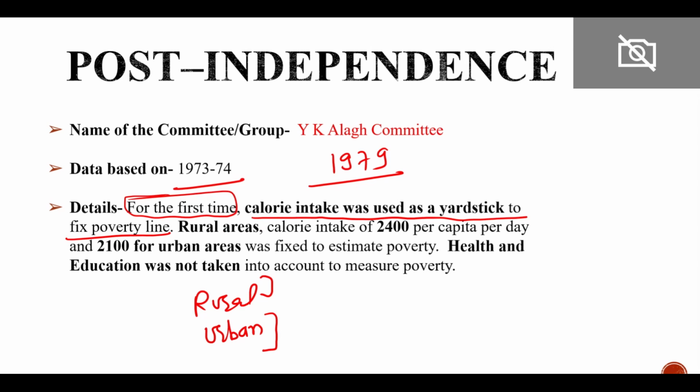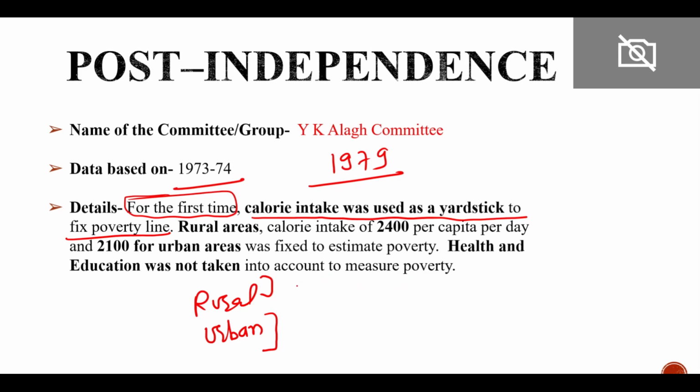Before this, the Dandekar and Rath committee gave recommendations, but they were not implemented by the government. They were implemented for the first time after the YK Alagh committee recommended in 1979, and it divided the rural and urban poverty line separately.